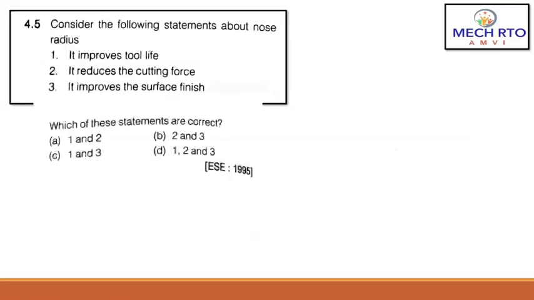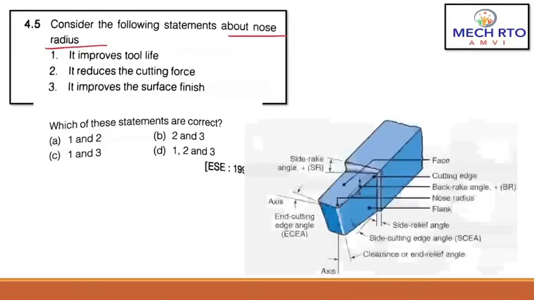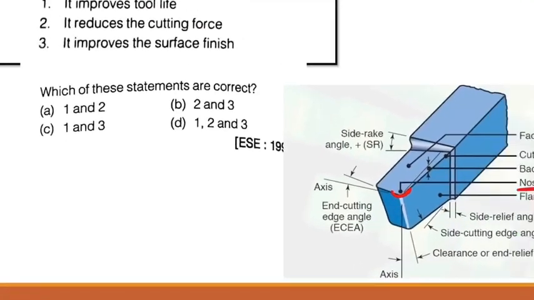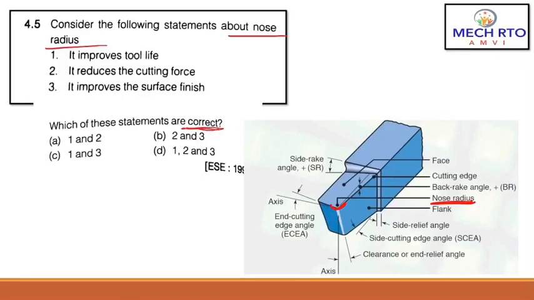Consider the following statements about nose radius. What is nose radius? It is on the single point cutting tool. As you can see here, this area is the nose radius. The statements are: it improves tool life, it reduces cutting force, it improves surface finish. Which of these statements are correct? The answer is C, 1 and 3. Nose radius improves tool life and improves the surface finish, but it doesn't reduce the cutting force. So the correct answer here is C, 1 and 3.